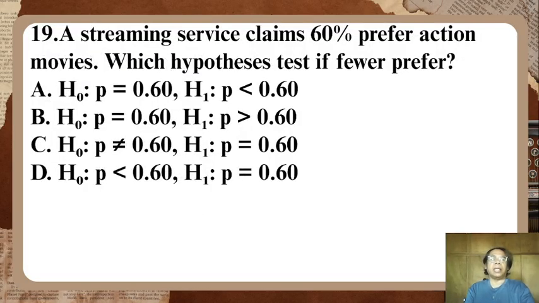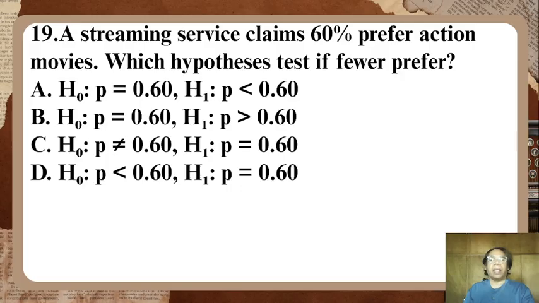Number 19. A streaming service claims 60% prefer action movies. Which hypothesis tests if fewer prefer? Letter A, H0: P is 0.60, H1: P is less than 0.6. Letter B, H0: P is equal to 0.6, and H1: P is greater than 0.6.